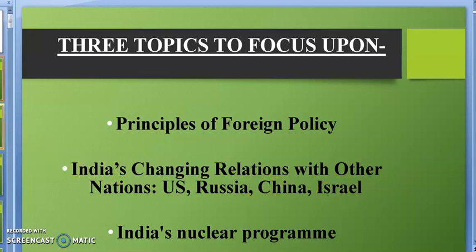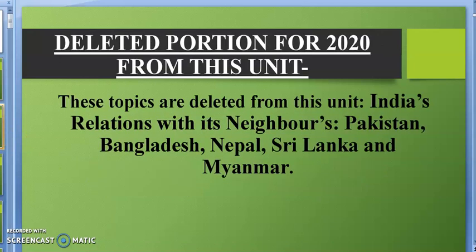Now we will discuss what portions have been deleted. Earlier, CBSE issued the curriculum in the month of April, and in that curriculum it was told that India's relation with 9 countries we will study. 4 I have already told you, and 5 were India's relation with Pakistan, Bangladesh, Nepal, Sri Lanka and Myanmar.